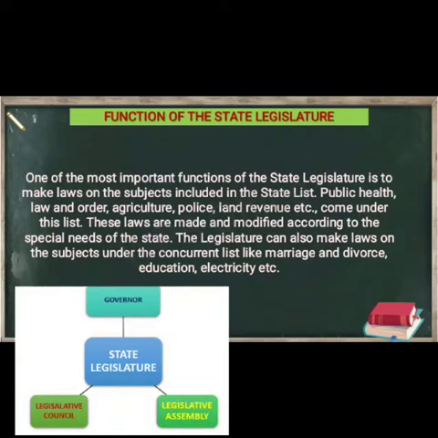These laws are made and modified according to the need of the state. The legislature can also make laws on the subjects under the concurrent list, like marriage, divorce, election, education and electricity.